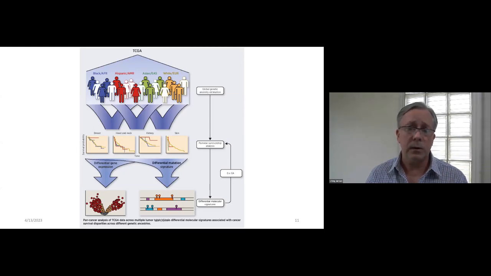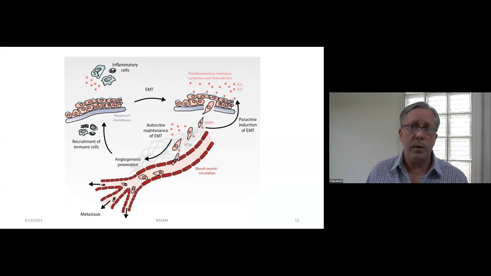In other words, we looked at cases where there were differences in survivorship between ancestry groups that were mediated by different genes' molecular signatures. And we found a number of interesting cases, including genes that were enriched in pathways that are related to the epithelial to mesenchymal transition, which is very important in cancer metastasis.